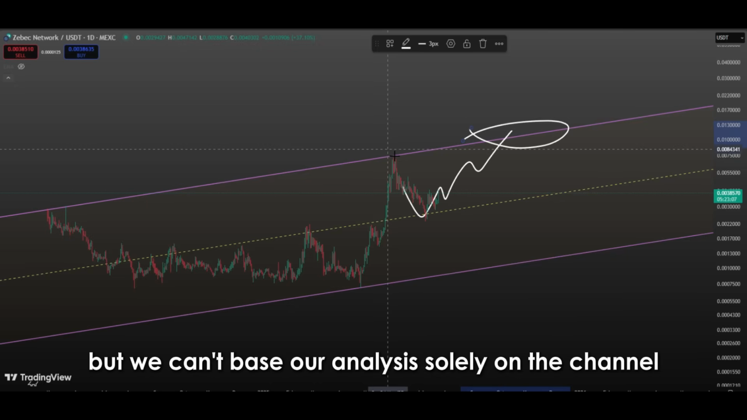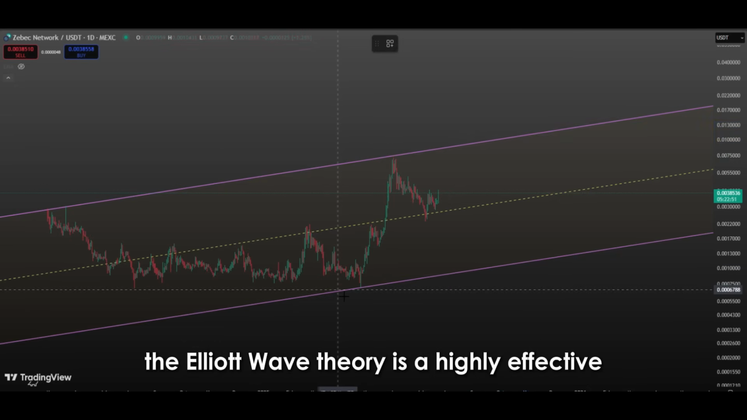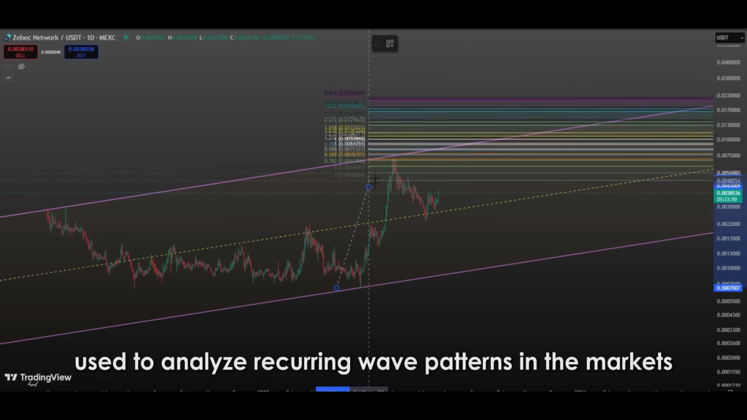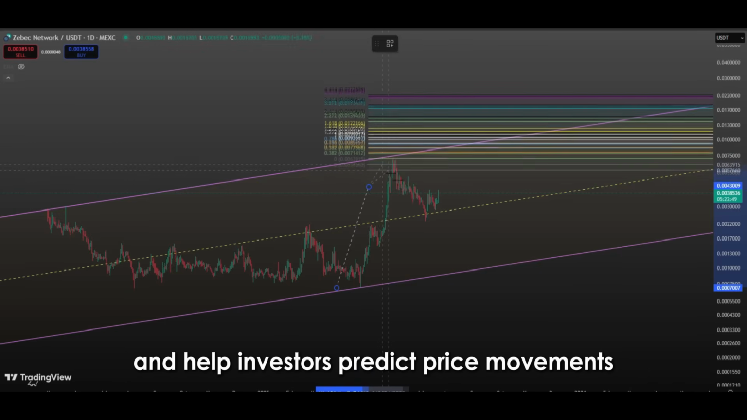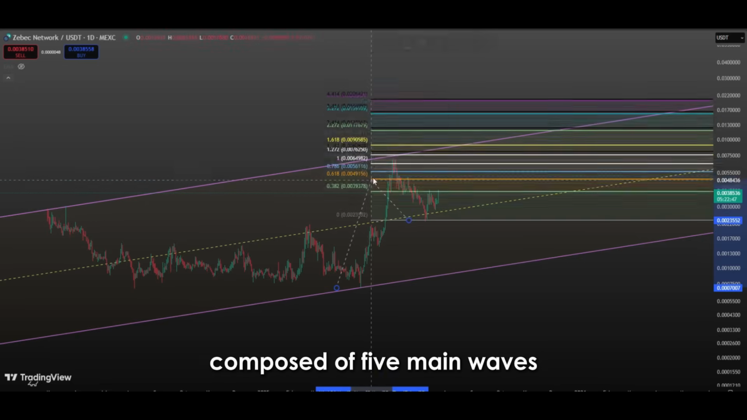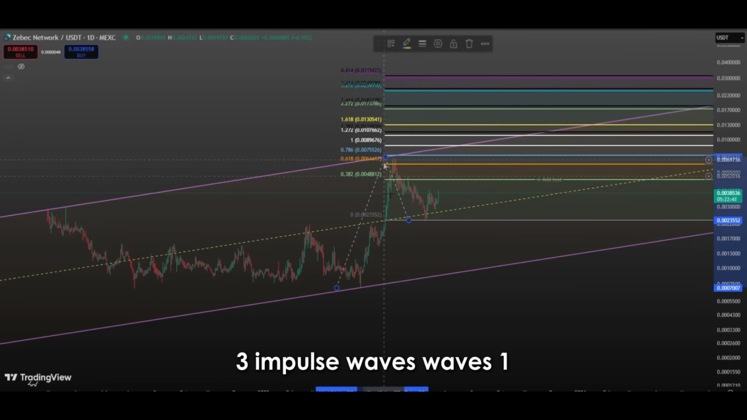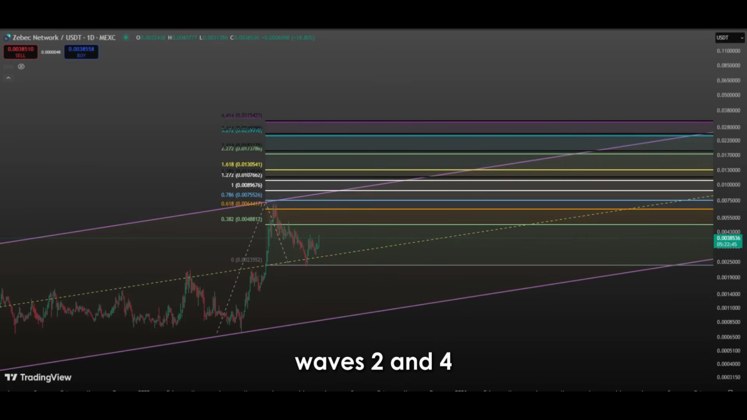But we can't base our analysis solely on the channel. Let's take a look at other metrics as well. Stay tuned. The Elliott wave theory is a highly effective technical analysis tool used to analyze recurring wave patterns in the markets and help investors predict price movements. According to this theory, markets move within a trend structure composed of 5 main waves: 3 impulse waves, waves 1, 3, and 5, and 2 corrective waves, waves 2 and 4.